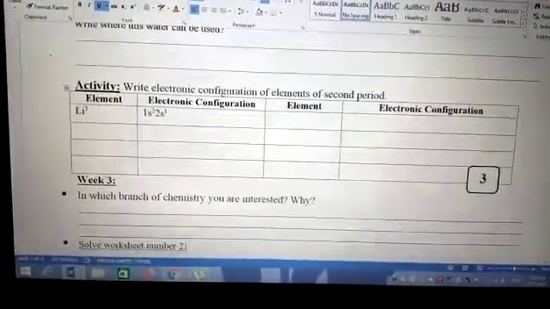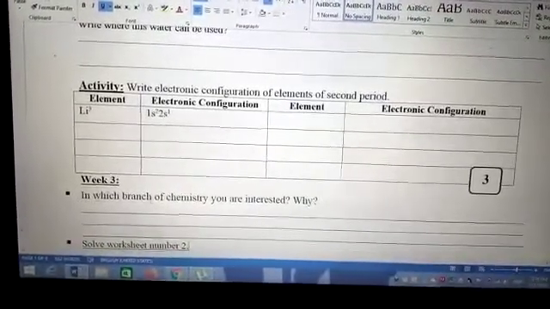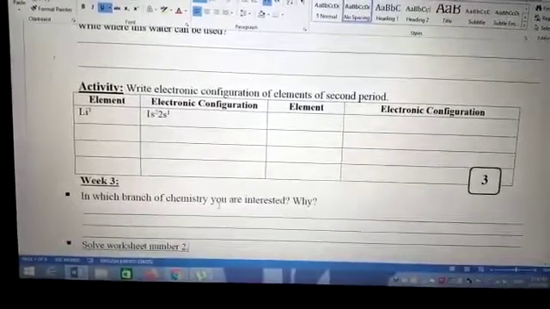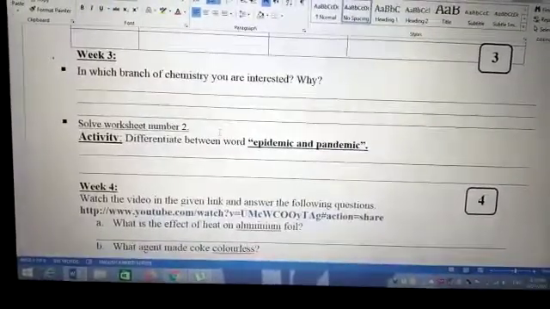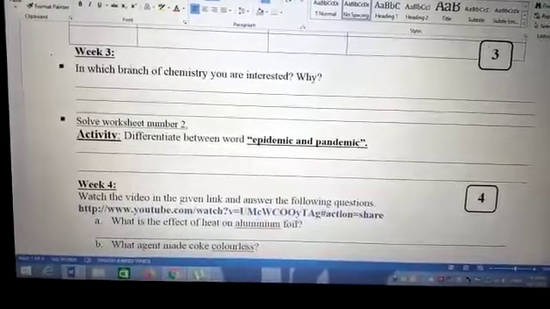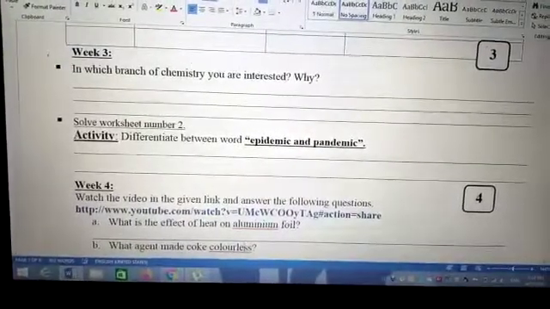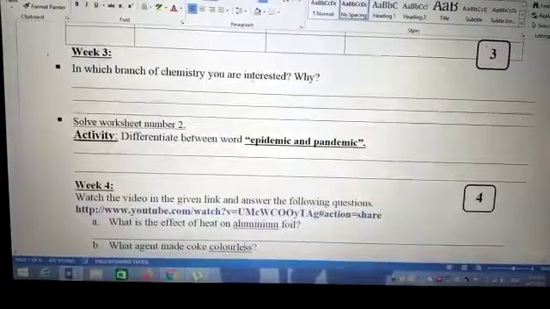For week 3, first question, consult the first chapter and describe your favorite branch of chemistry. Like, I am interested in organic chemistry because it plays an important part in the development of common household chemicals, food, and most of the chemicals which are part of daily life.